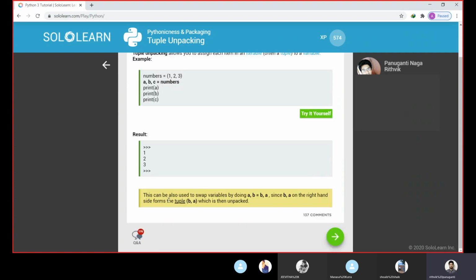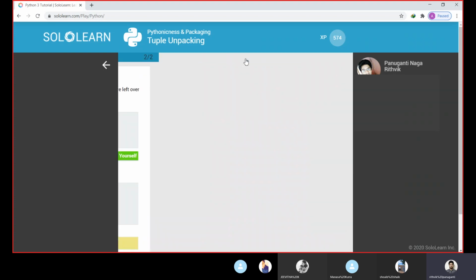Here, this can also be used to swap variables by doing a comma b equal to b comma a. So this is how we can swap the variables. Since b comma a on the right hand side forms a tuple, b comma a, the values are assigned to a comma b. So this is how we swap variables.